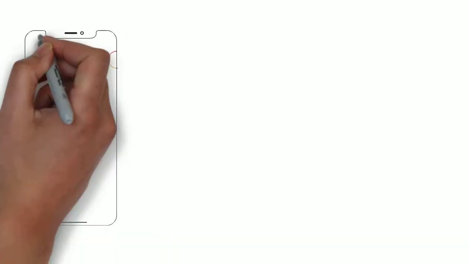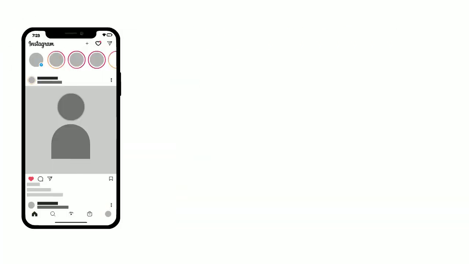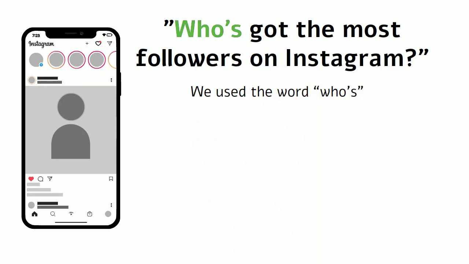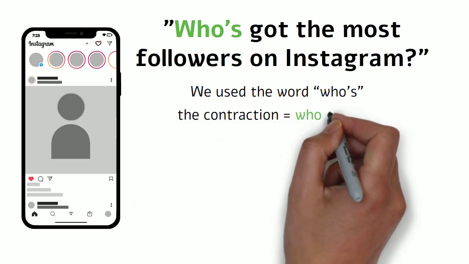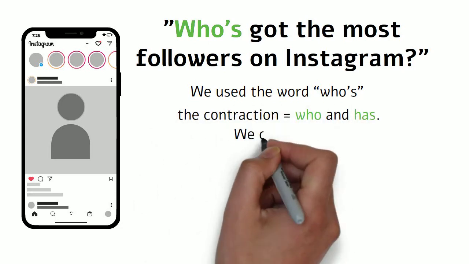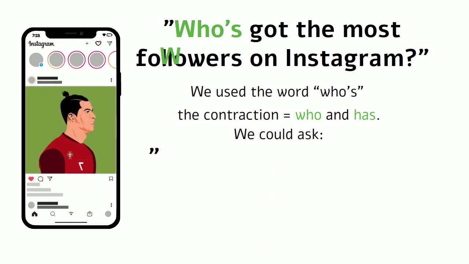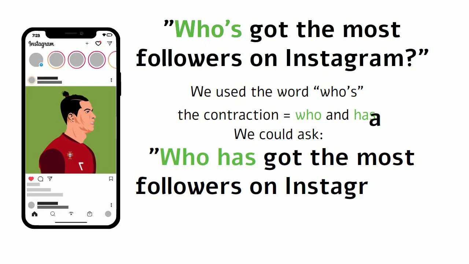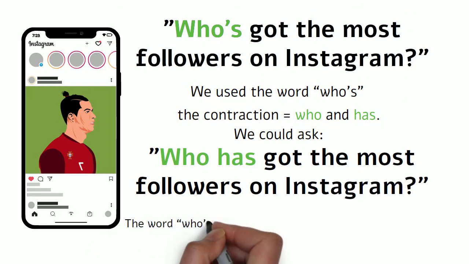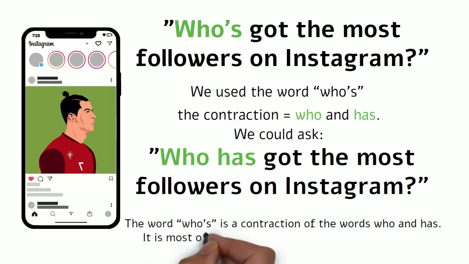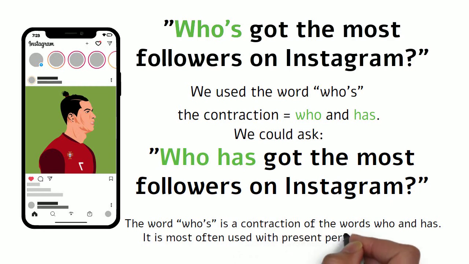And the other example, who's got the most followers on Instagram? Here we use the word who's as the contraction of who and has. It means that we could also ask, who has got the most followers on Instagram? Note that if the word who's is a contraction of the words who and has, it is most often used with present perfect sentences.